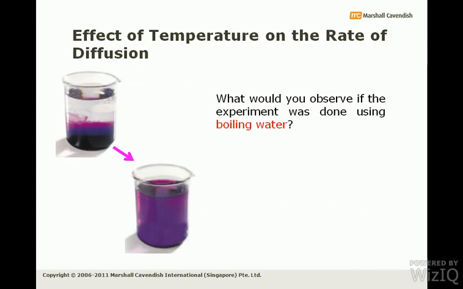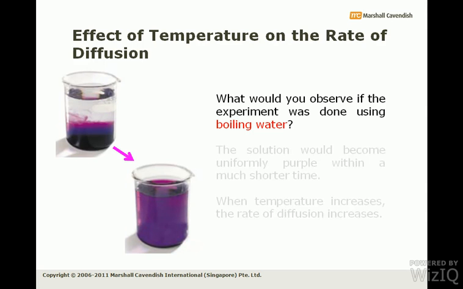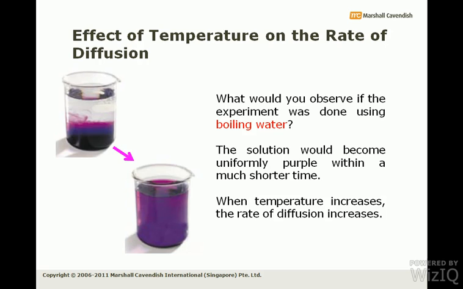So let's see the effect of temperature on the rate of diffusion in the case of the same demonstration which I just showed you, that is of adding potassium permanganate crystals into water. Now what would you observe if it is boiling water? You would see the solution will become uniform purple in a much shorter time. When water has been boiled, the temperature of the water has increased, and so the rate of diffusion increases.